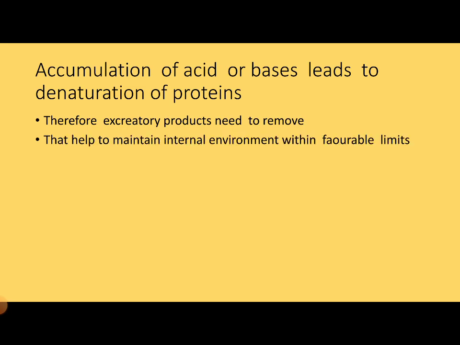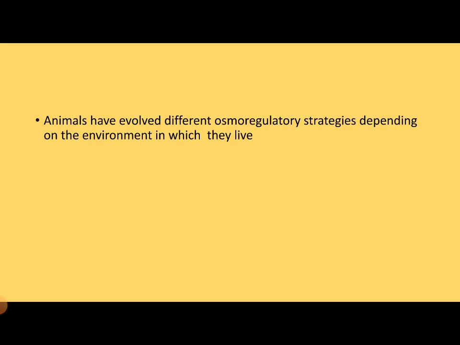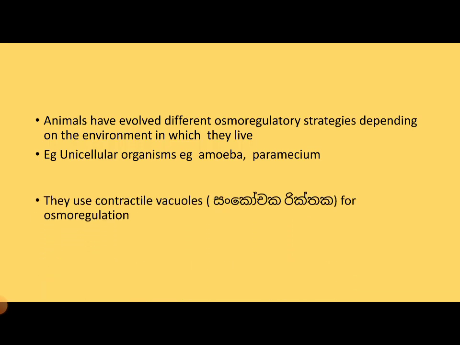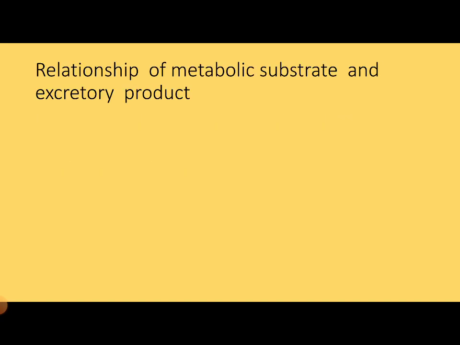And that helps maintain the internal environment within favorable limits, and this helps effective enzymatic function, so effective body function and survival. Animals have evolved different osmoregulatory strategies depending on the environment in which they live. For example, unicellular organisms, amoeba and paramecium, use contractile vacuoles for osmoregulation.